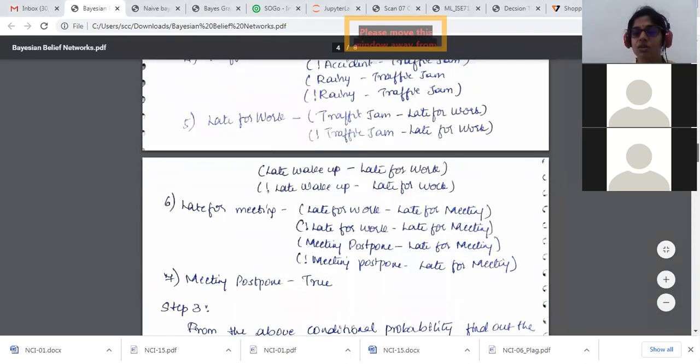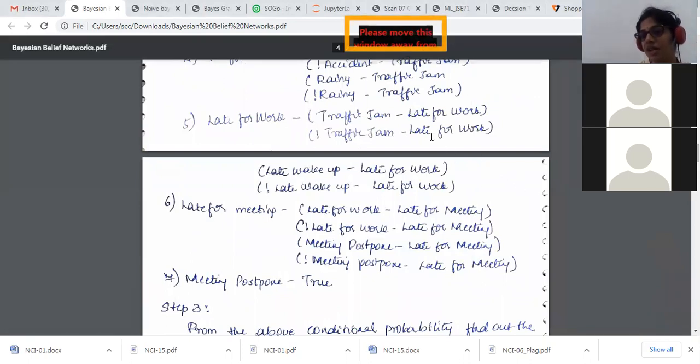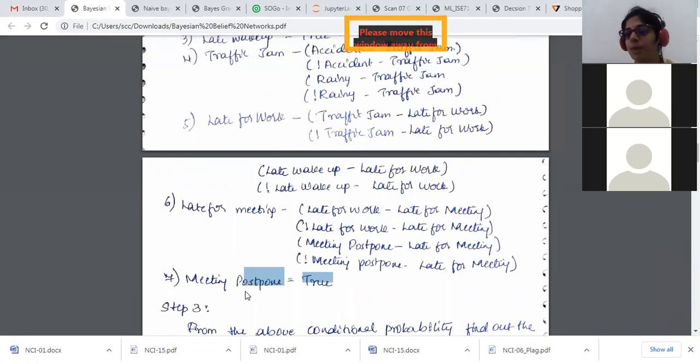So we have the last two, which was late for meeting. The last term which we had, we connected it to late for work. So late for work to late for meeting, not late for work to late for meeting. Meeting postponed, and finally we have the true. So we have all possible values that we have written pictorially.